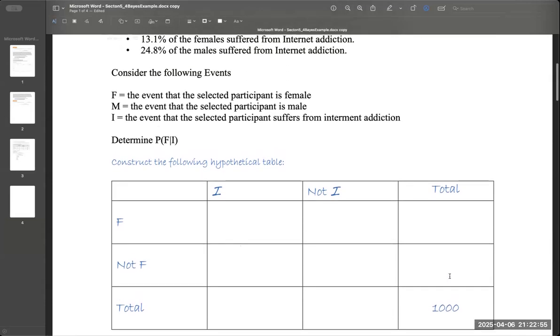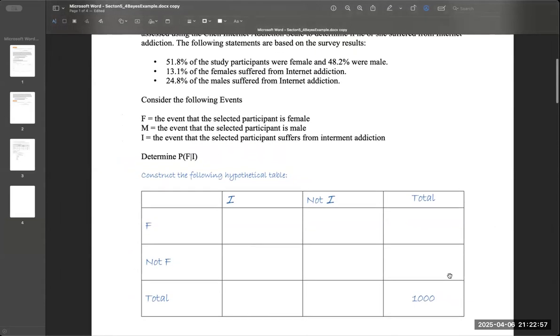Going back to, let me zoom out maybe a little bit so you can see it. So I know in the study, 51.8% were females. So in our thousands chart, I could say the probability of females over in this total is 518 females. Not F is 48.2%, or you could subtract from 1,000. I have 482 males in my study, or not females in the study.